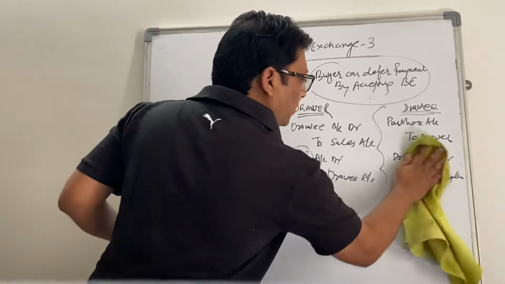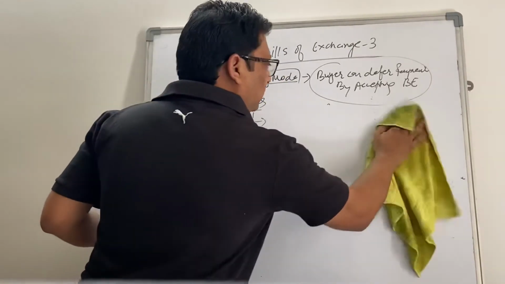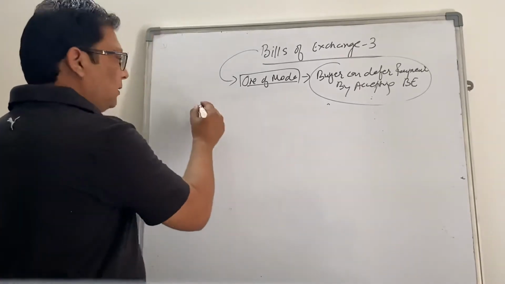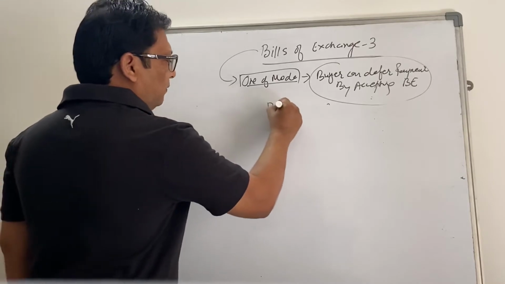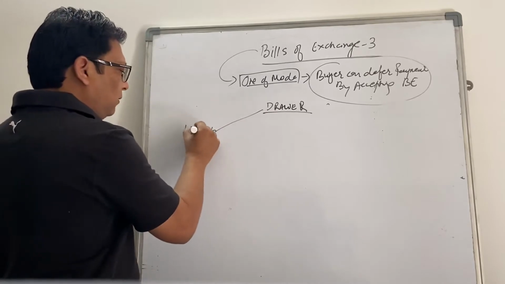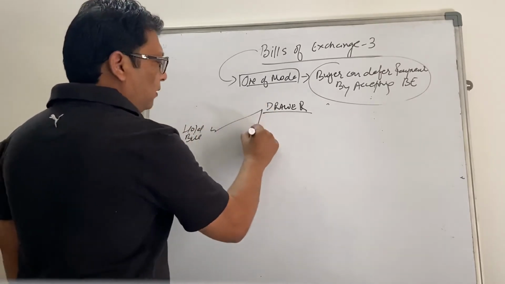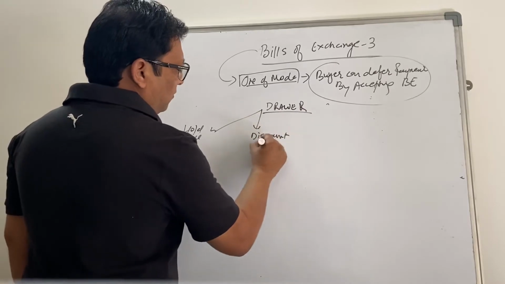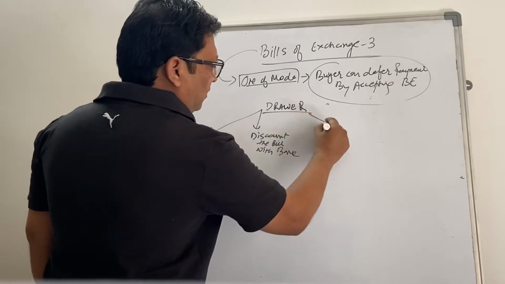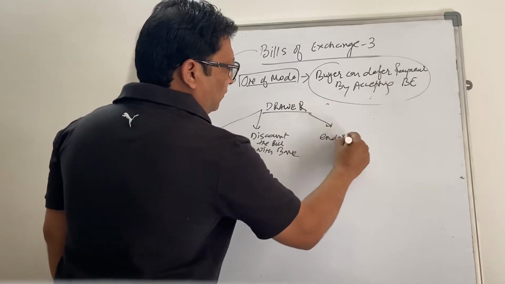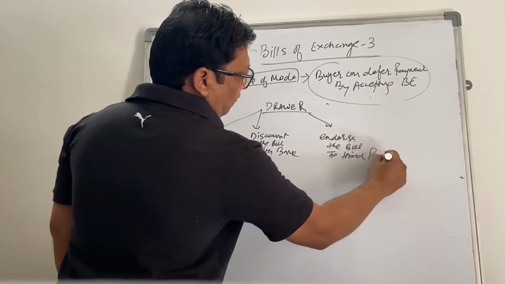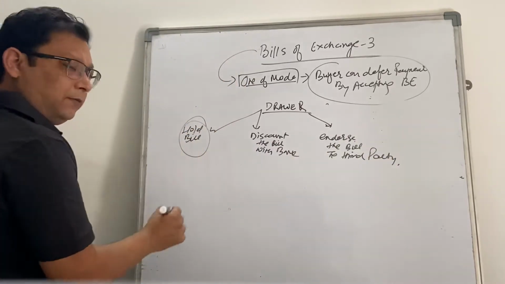Okay, so what we learned earlier is that sometimes 3 scenarios can happen from a drawer perspective. So drawer can either hold the bill, discount the bill with bank, or can endorse the bill to third party. And we said when he is holding the bill, no entries.